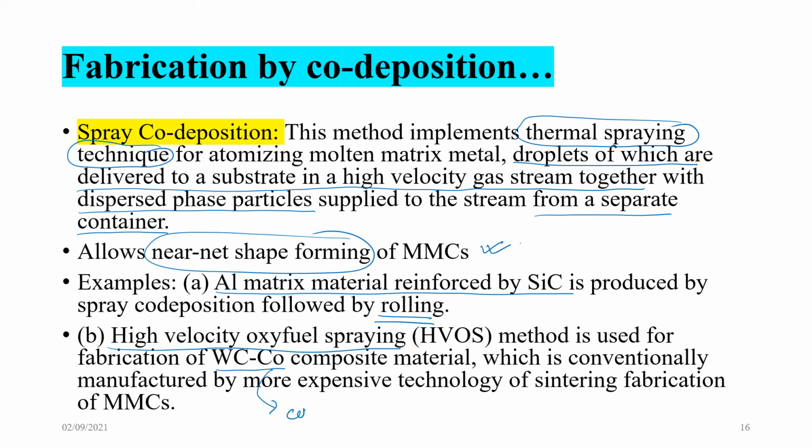This is very important for cutting tools. Tungsten carbide cobalt composite material is conventionally manufactured by the more expensive technology of sintering. So this can be done by co-deposition as well.